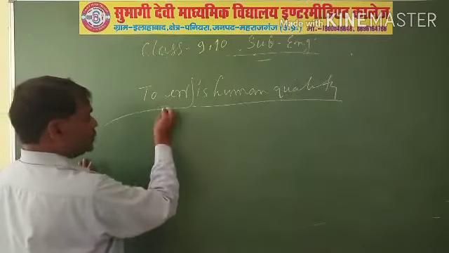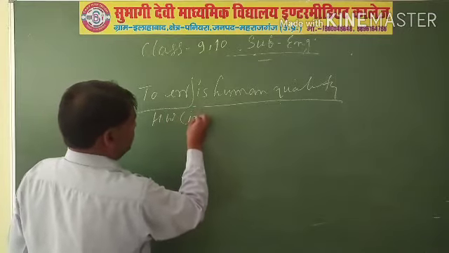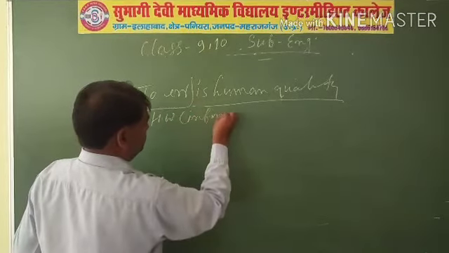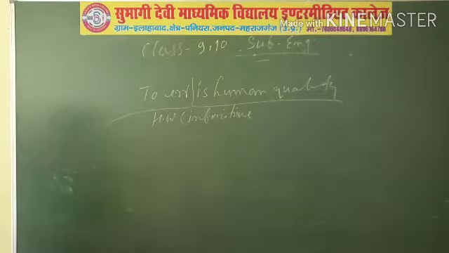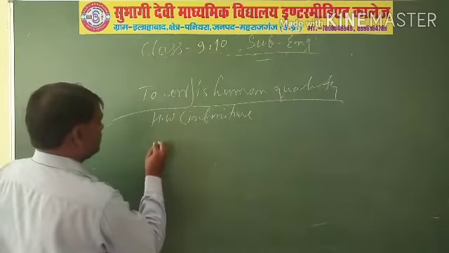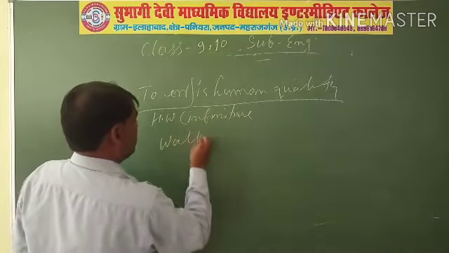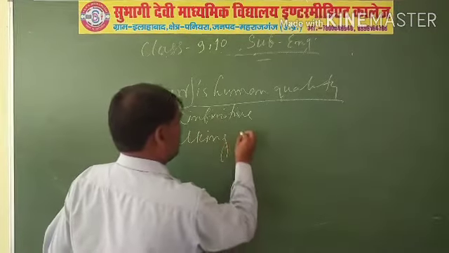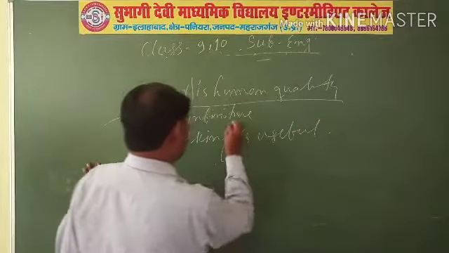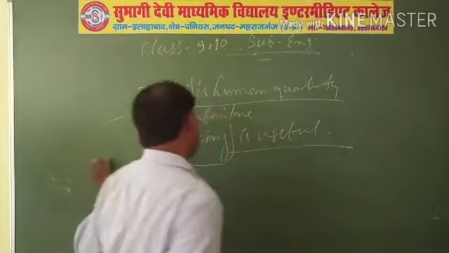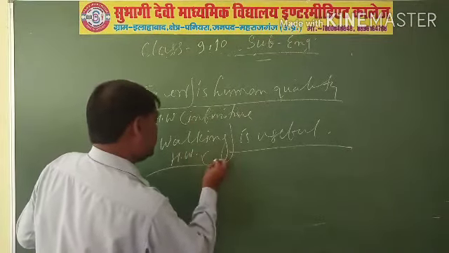Now here to is the head word in the infinitive. Now in the gerund, walking is useful. Now this is the subject and this is the predicate. Here walking is the head word in the gerund.